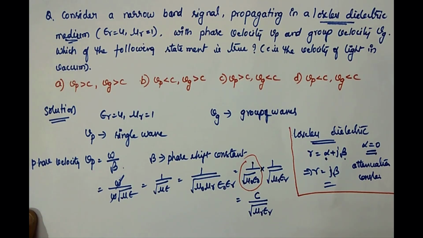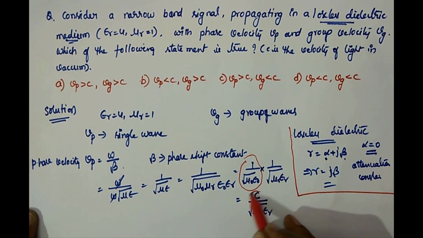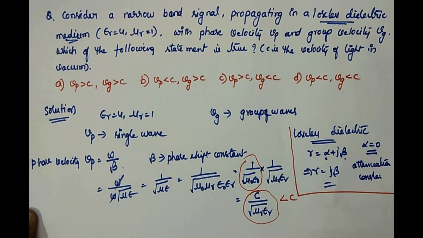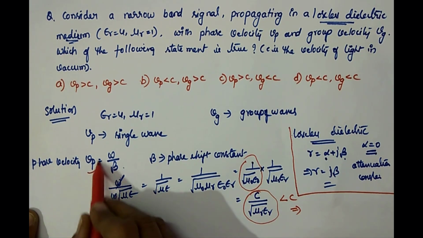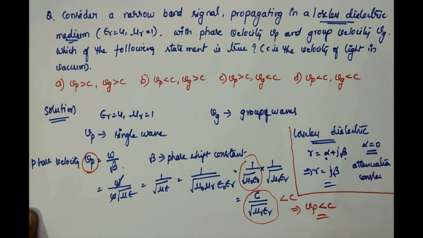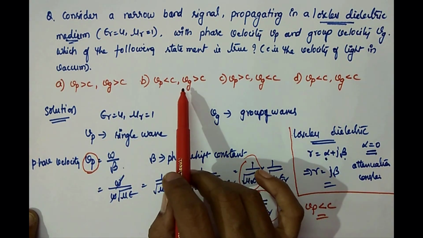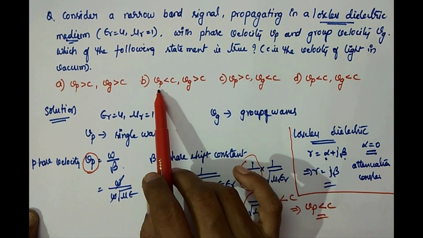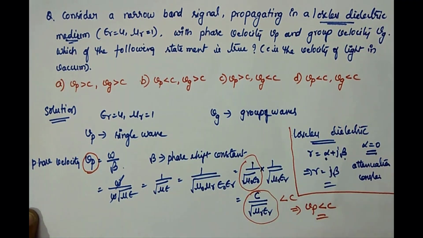From that also you can say this value is less than c. In another way, as c is divided by root mu r epsilon r, the value is less than c. It implies the phase velocity Vp is less than c. Now you check the options. In the given 4 options, which are the options in which Vp is less than c? B and D. Now we have to check the other part, Vg.